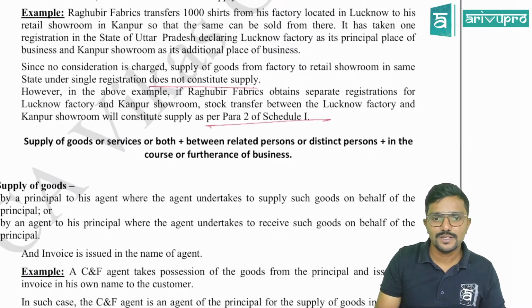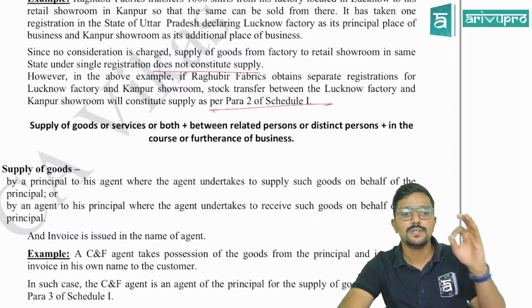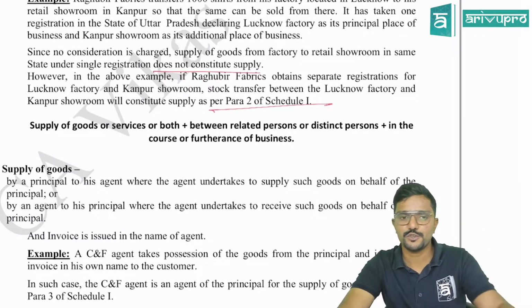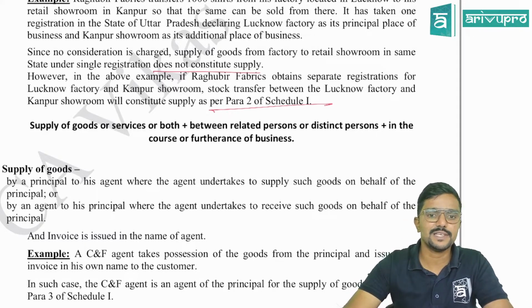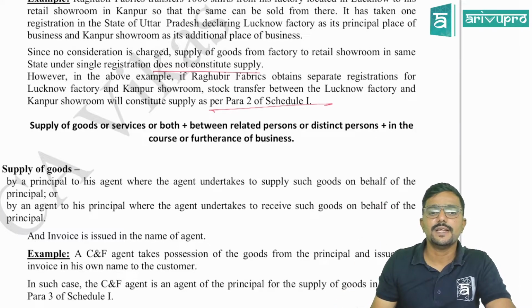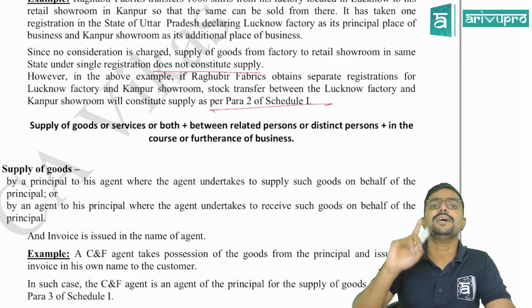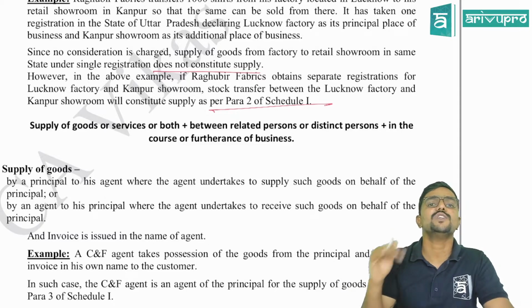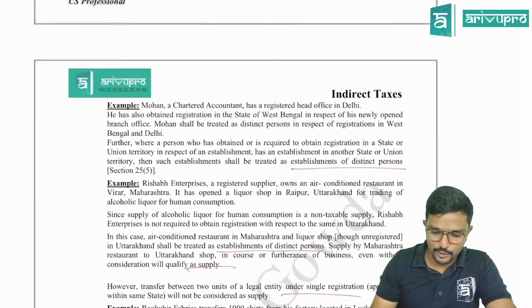Clear? So there are some conditions which have to be satisfied as per para 2. Which are those, guys? Supply of goods or services or both should be there. Plus, it should be between related persons or distinct persons. Then it should be in the course or furtherance of business. If all 3 conditions are satisfied, only then it will be a supply as per para 2. If not, it is not a supply as per para 2. Clear?